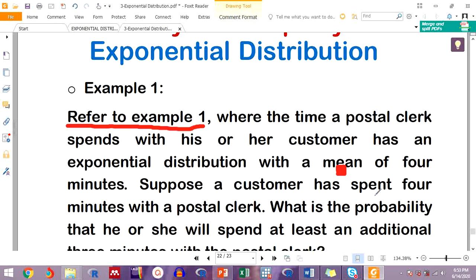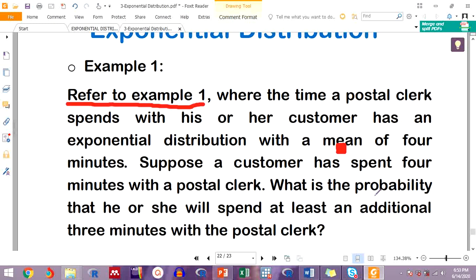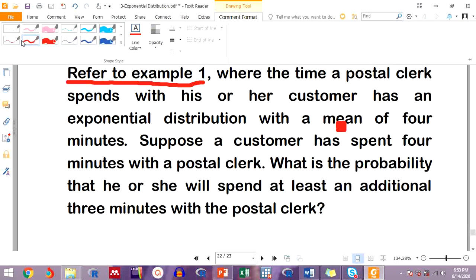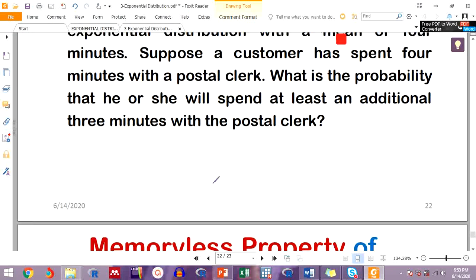Suppose a customer has spent 4 minutes with the postal clerk. Now the question: what is the probability that he or she will spend at least an additional 3 minutes with the postal clerk? We know the average time for serving a customer is 4 minutes.